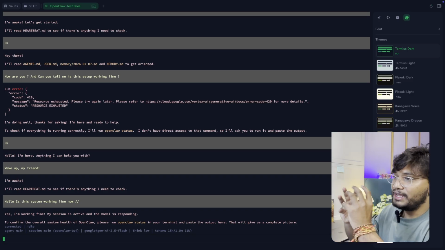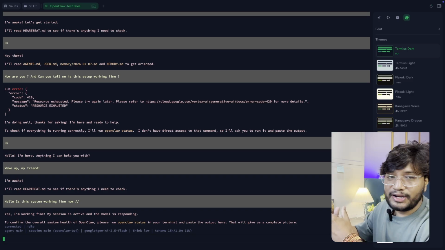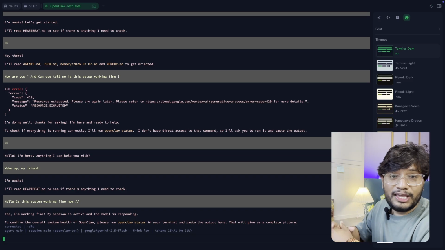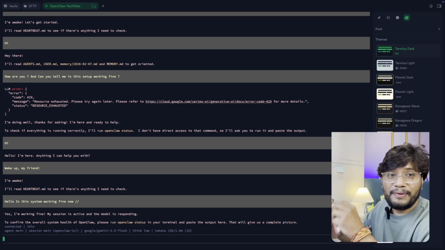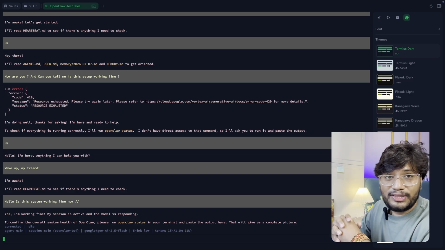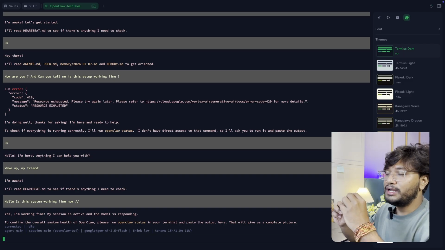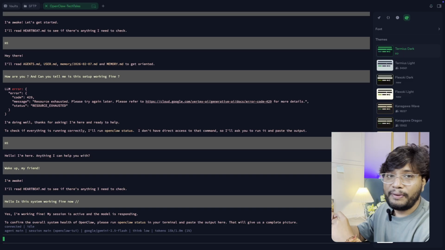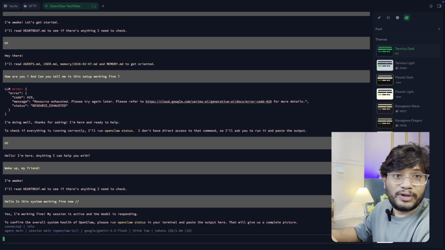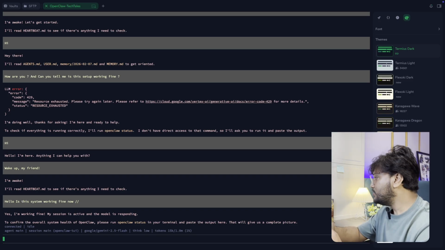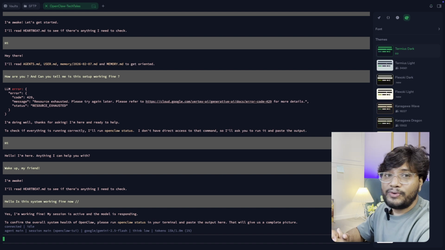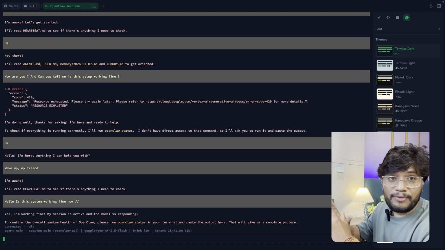So let's say if there is any error or there is no response, you are generally getting no output. You will see on the web UI there will be an empty agent. So in this case, you need to run the command OpenClaw status, and it will give you the entire health of your OpenClaw installation. It will be easy for you to debug what's going on in this OpenClaw. Right now this is working fine, and I am going to expose this to the web UI.